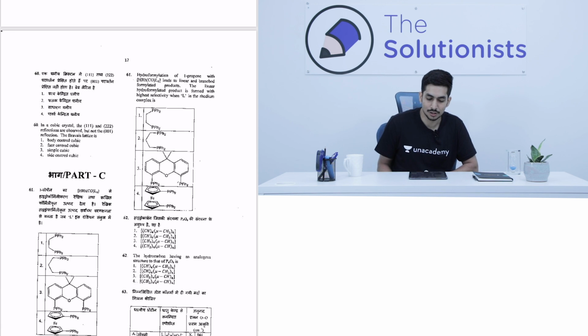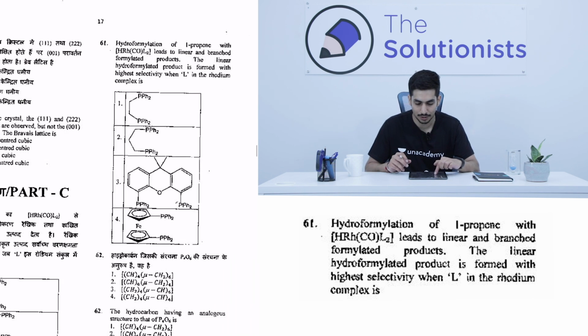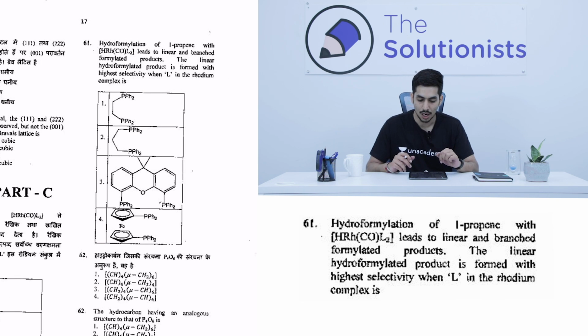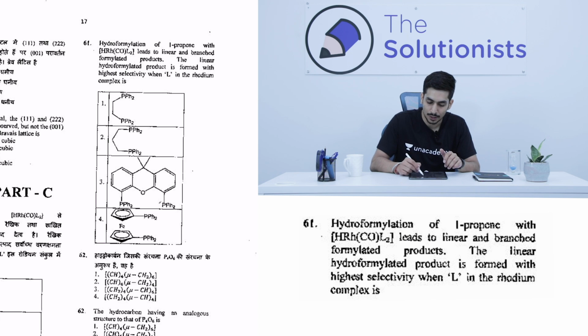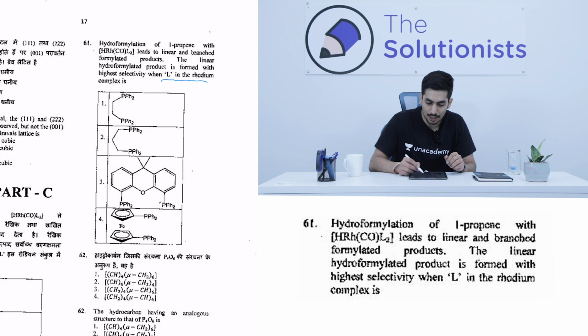So the first question is based on the hydroformylation reaction. The question says that hydroformylation of 1-propene with this rhodium catalyst leads to linear and branched formylated products. The linear hydroformylated product is formed with high selectivity when L in the rhodium complex is which ligand? So we have to find which ligand out of these 4 options is correct. The major product should be linear in nature. This is the hint in the question.